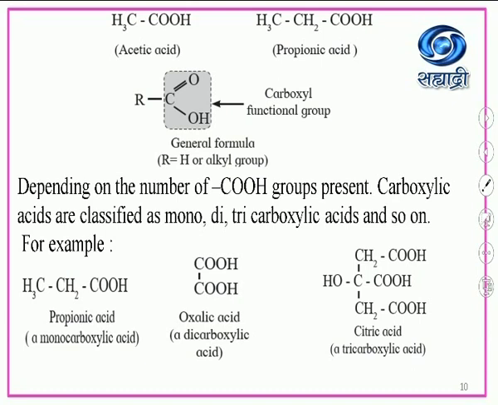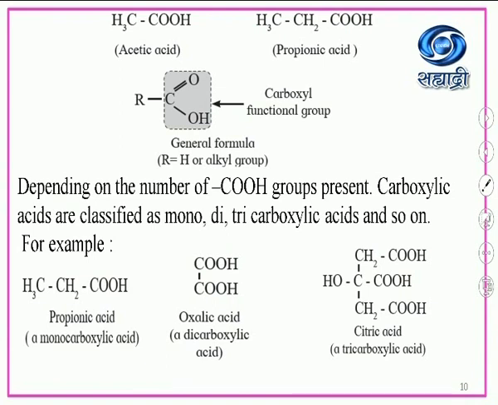Depending on the number of -COOH groups present, the carboxylic acids are classified as mono, di, tri carboxylic acids, and so on. For example, the first example, the monocarboxylic acid, is propionic acid, CH3CH2COOH. In this example, only one carboxylic acid group is there. Next, oxalic acid is an example of a dicarboxylic acid. Two carboxylic groups are present, -COOH, -COOH.